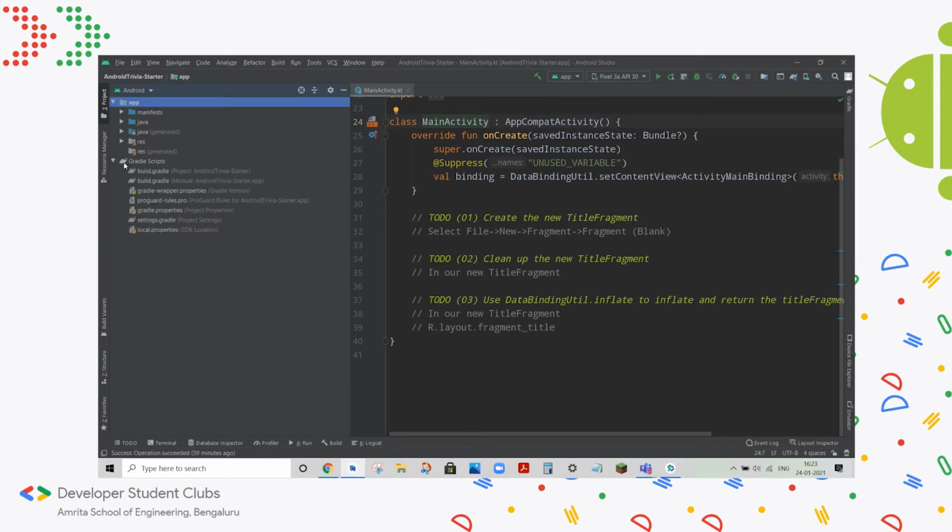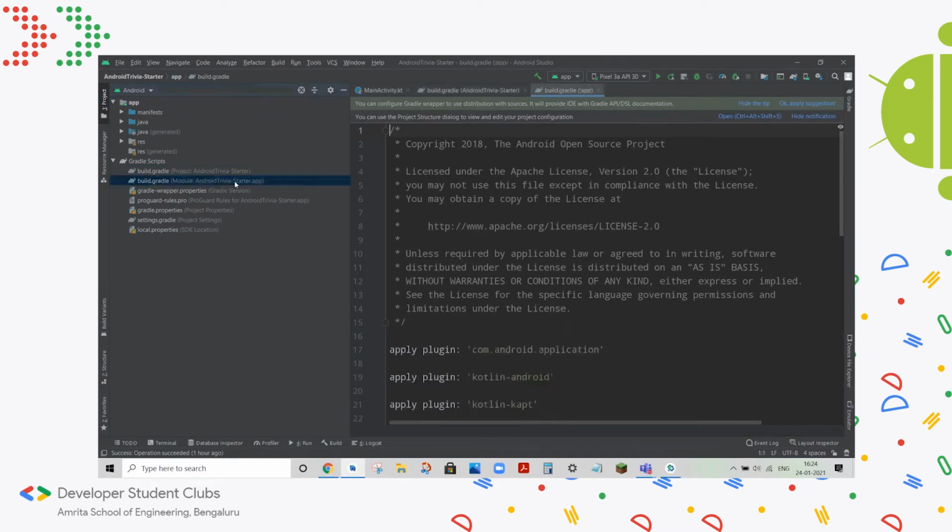And like I mentioned, Gradle is a build tool, and you can see two build folders. One is for the overall project and one is for this particular app. So sometimes in projects you can include more than one app. So you'll have Gradle files for the whole project, and you'll have Gradle files for each module or each app included in the project. So if I open up both of them,